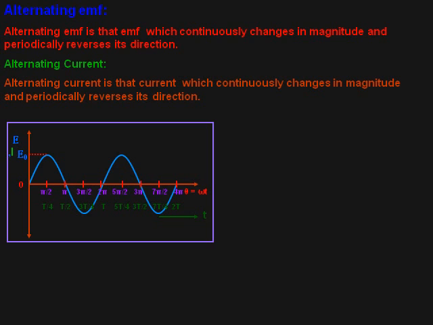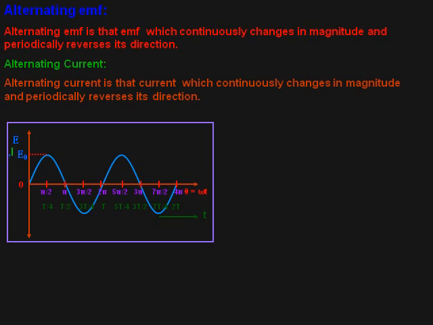Dear students, alternating current and alternating EMF, that is potential difference. Let us see how it is. Alternating EMF, that is alternating voltage. You may say here, for the sake of simplicity, alternating EMF is that EMF which continuously changes in magnitude and periodically reverses its direction.